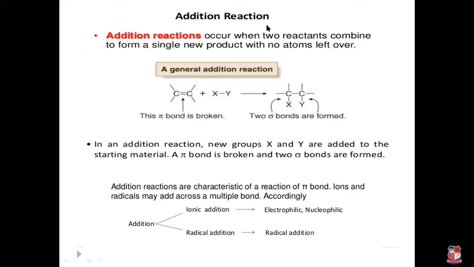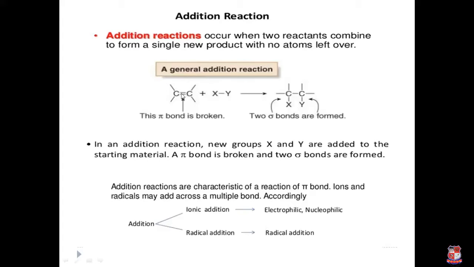Now, addition reaction. Okay, our topic is electrophilic addition reaction. So first we see what a reaction is, then what an addition reaction is. Addition reactions occur when two reactants combine together and produce one single product with no atom left over. That means here our chapter is alkene, so I am taking the example of this alkene.